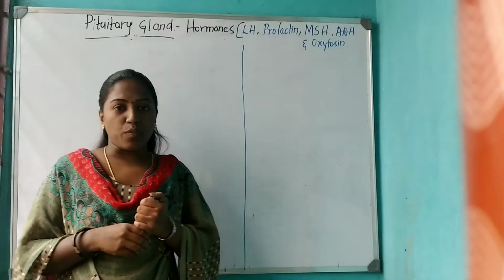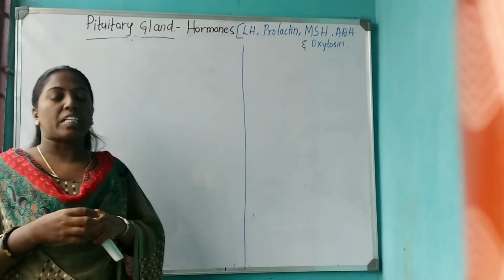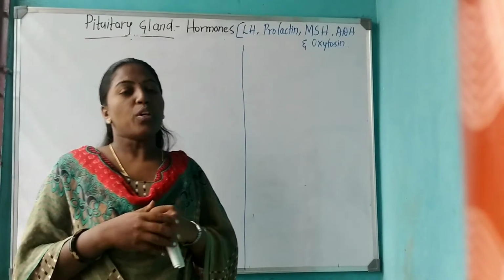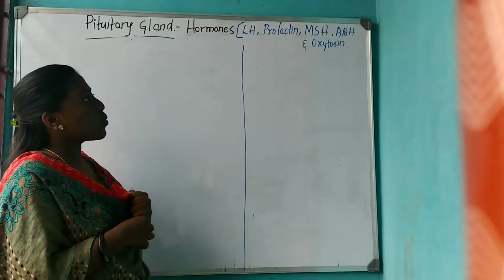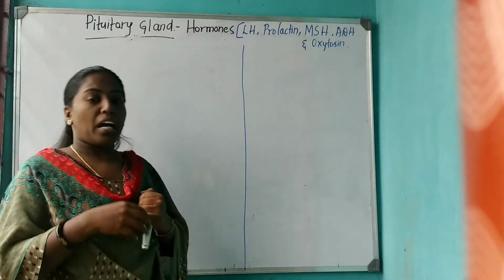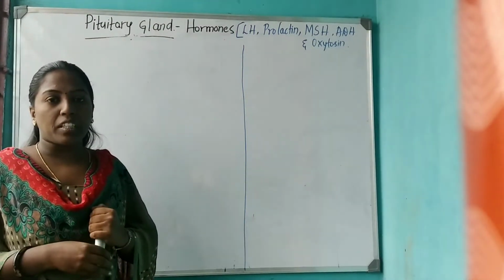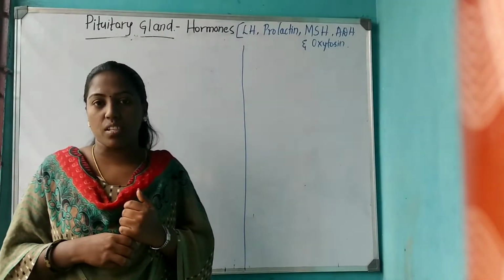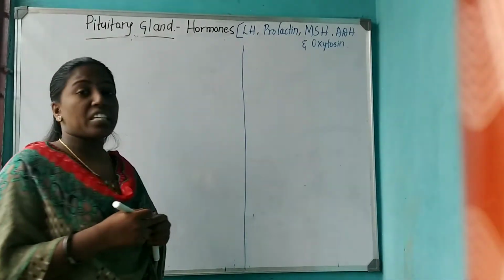In the previous class, we discussed the functions of a few hormones secreted by the anterior part of the pituitary gland. Now, we are going to discuss the remaining hormones, that is LH, prolactin and MSH, and also the hormones secreted by the posterior lobe of the pituitary, that is ADH and oxytocin. First, let us start with the first hormone, that is LH.